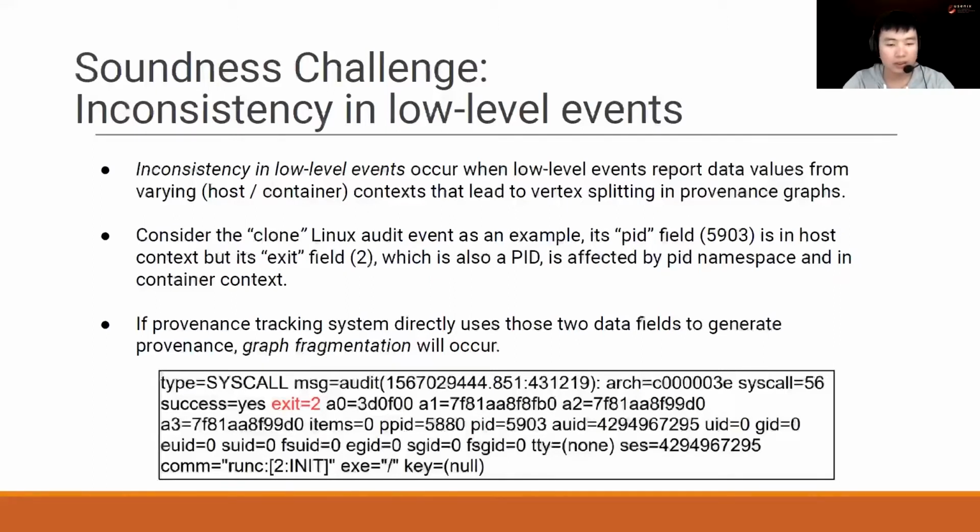Consider the clone Linux audit event as an example here. Its PID field, 5903, is in the host context, but its exit field, 2, which is also a PID, is affected by the PID namespace and is in the container context. If a provenance tracking system directly uses those two data fields to generate provenance, data fragmentation will definitely occur.